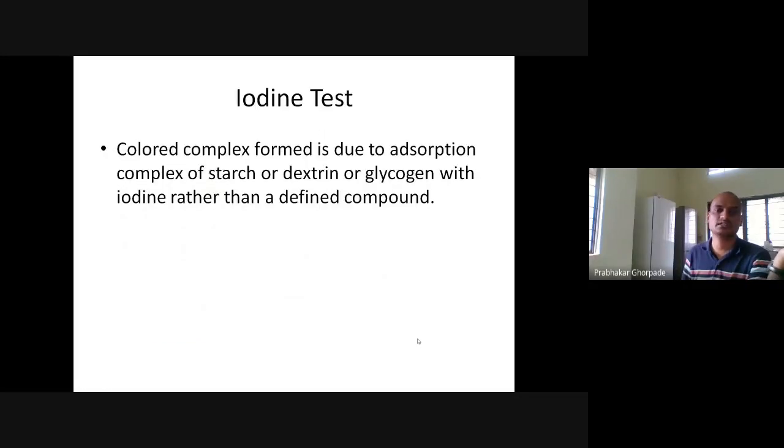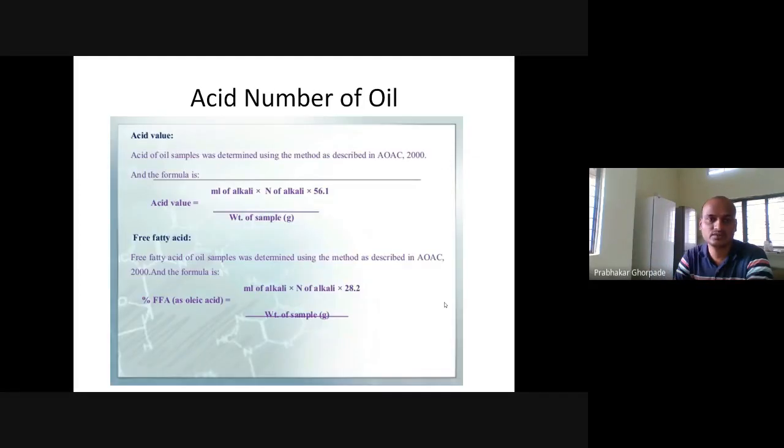So the color formed is due to the adsorption of the starch, dextrin, or glycogen with iodine, rather than a defined compound. So the principle of this reaction is a little bit different. Why does this red-bluish color form? In this one, the starch, dextrin, or glycogen adsorb with the iodine and then give that color, right? So quite a simple principle also.